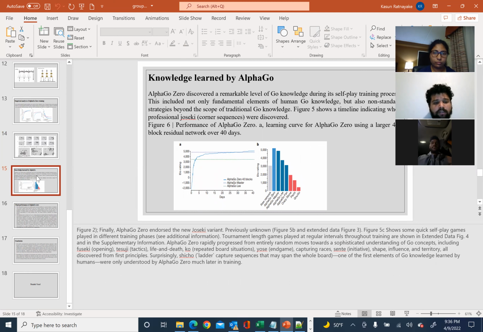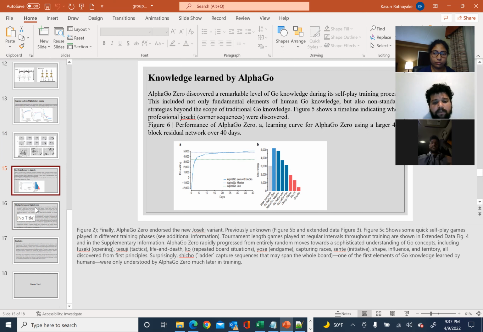knowledge learned by AlphaGo Zero, and the figure shows how AlphaGo Zero learned it, using the graph. And finally, AlphaGo Zero discovered new joseki variants, previously unknown, and figure 5C shows some quick self-play games played in the different training phases, and the tournament length games played at regular intervals throughout the training, as shown in the extended data figure B and in the supplementary information also.